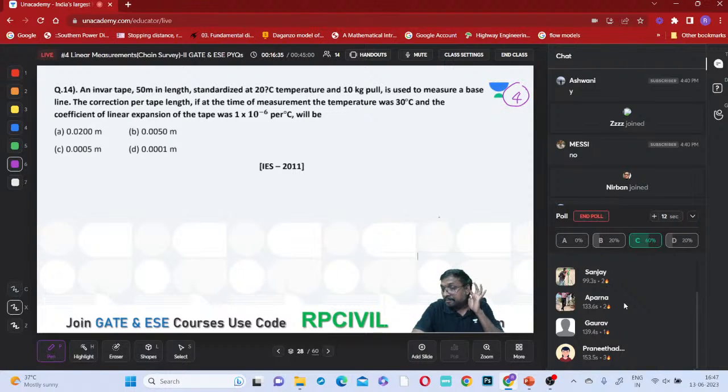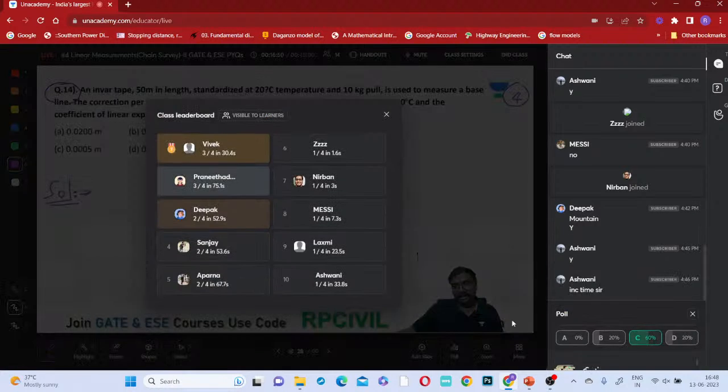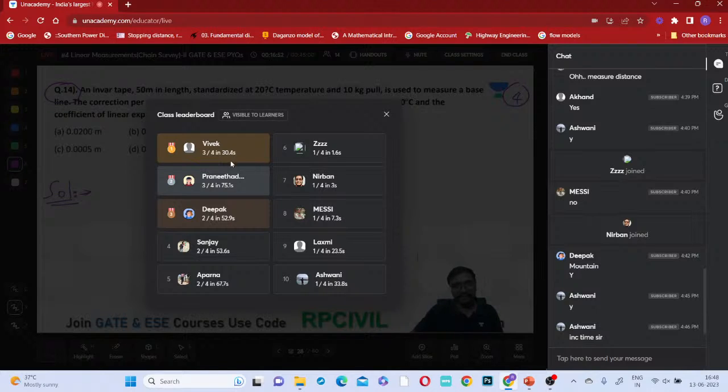Ten seconds more time. Right. So this is the leaderboard, right? Vivek first. Vivek, Praneeth, Deepak, Sanjay, right? These are the top still now.